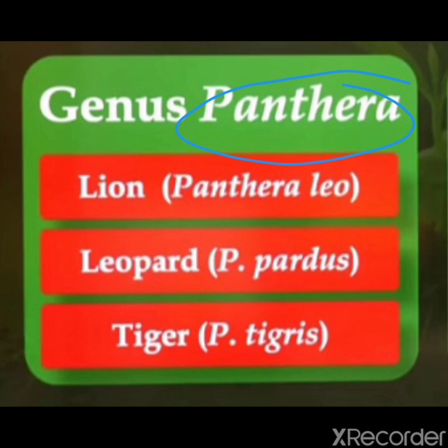Clear? One more example I have already given you: the scientific name of tomato is Solanum lycopersicum, potato is Solanum tuberosum, and brinjal is Solanum melongena. In all these three, Solanum is the genus. For all these three, the genus is the same, that is Solanum, but the species are different.